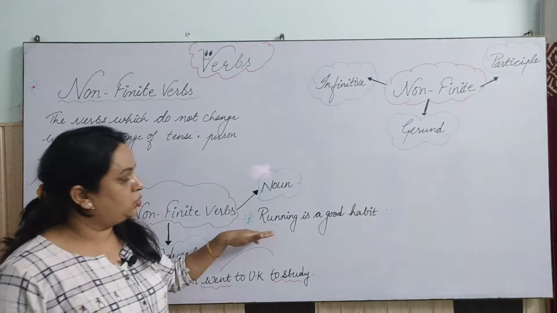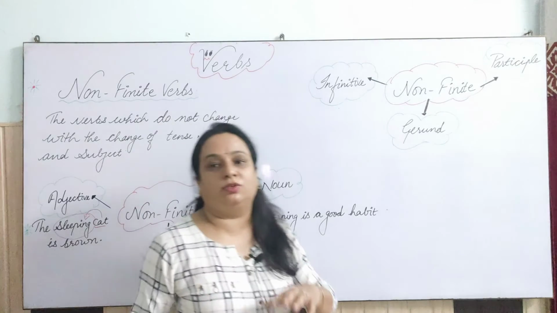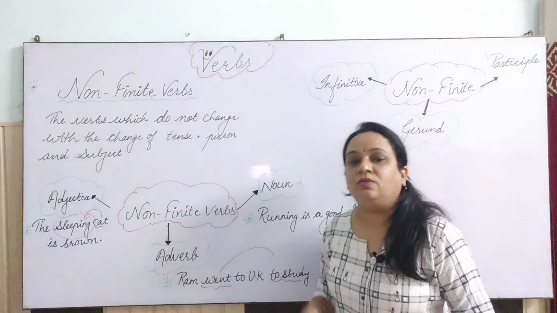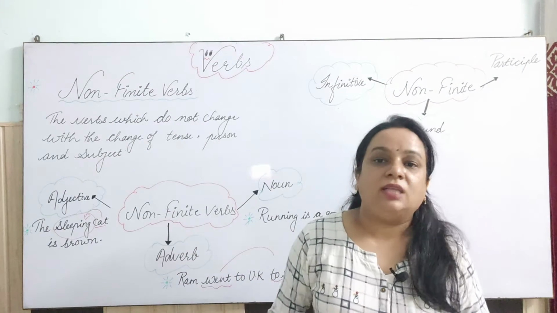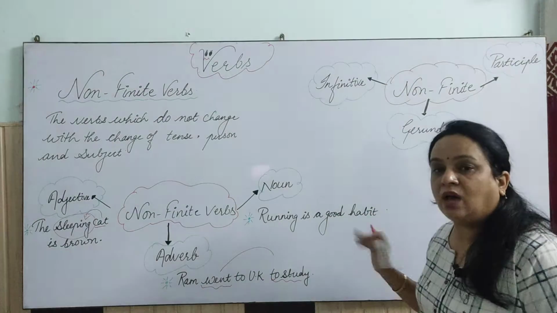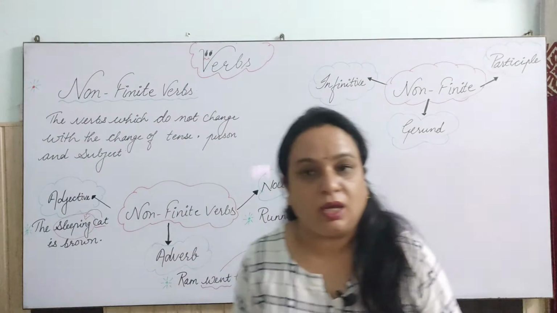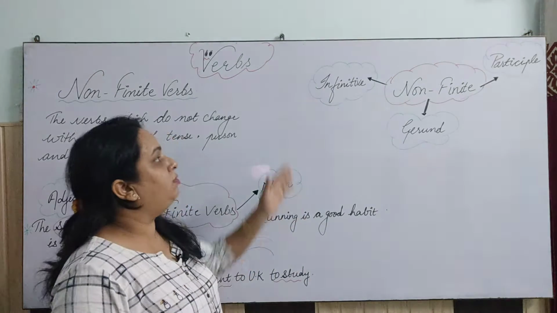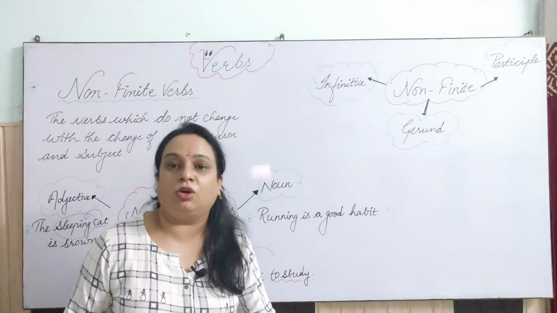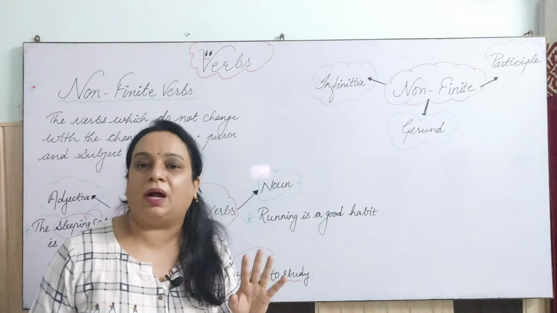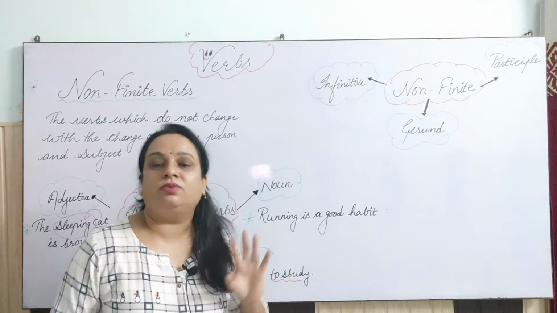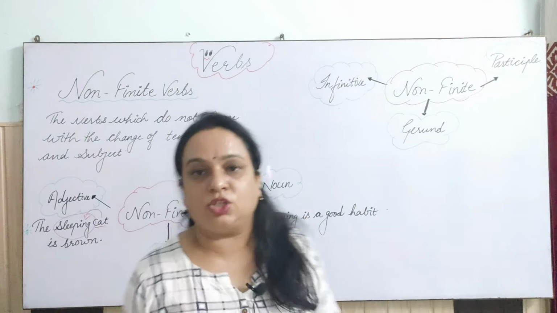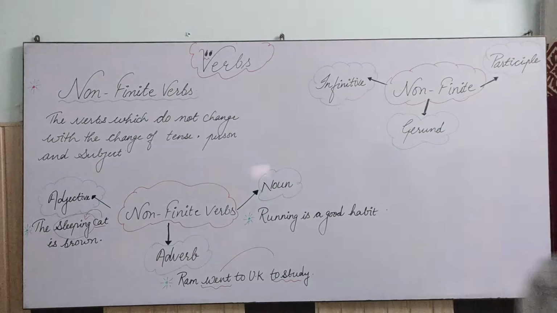Okay. So we learned in this part of the class that non-finite verbs can work as an adjective, as an adverb and as nouns in sentences. So just take a screenshot of that and note it down in your notebook, and next we will learn that the non-finite verb is divided into three parts, that is infinitive, gerund and participles. But before that, take the screenshot and note it down in your notebooks.